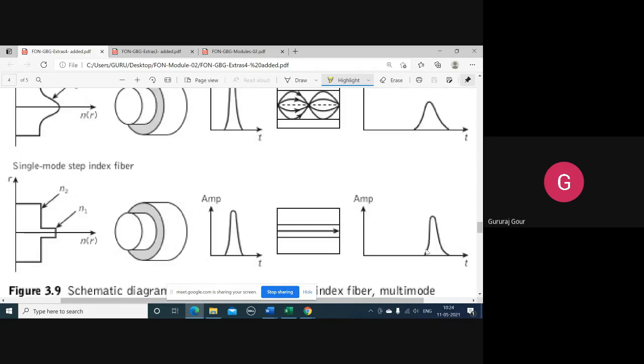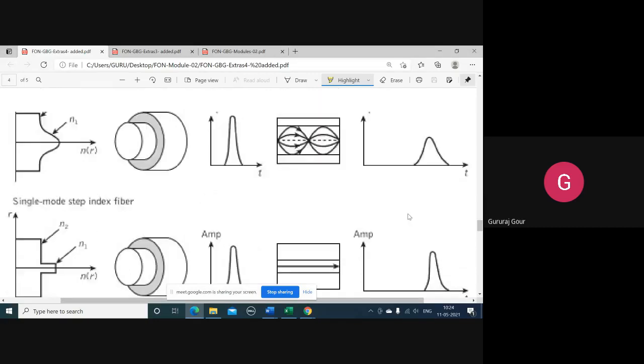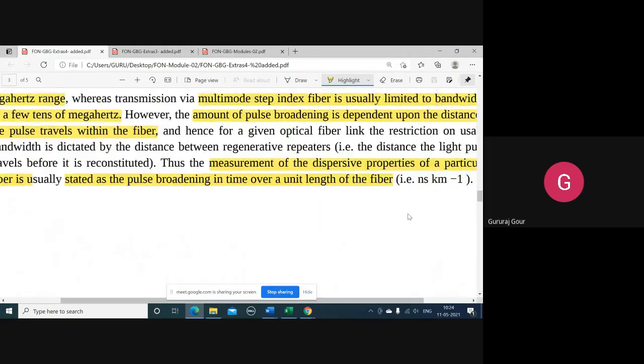So coming to this single mode step index fiber, which is supporting single mode only, with axial rays traveling, you can see the pulse spreading is totally exempted. That is very much advantageous compared to multimode fibers. Single mode fibers are much advantageous because they are providing almost zero spreading. Okay, now coming to this one here.